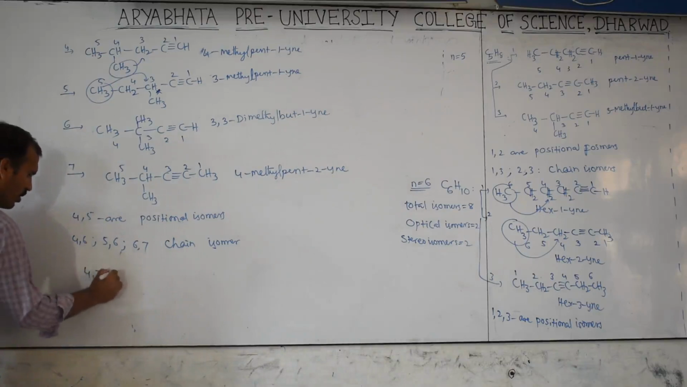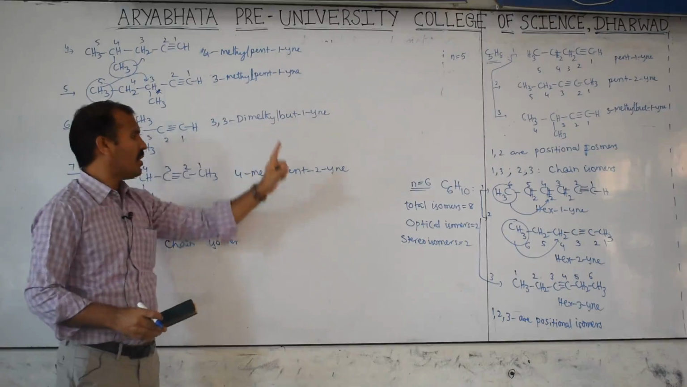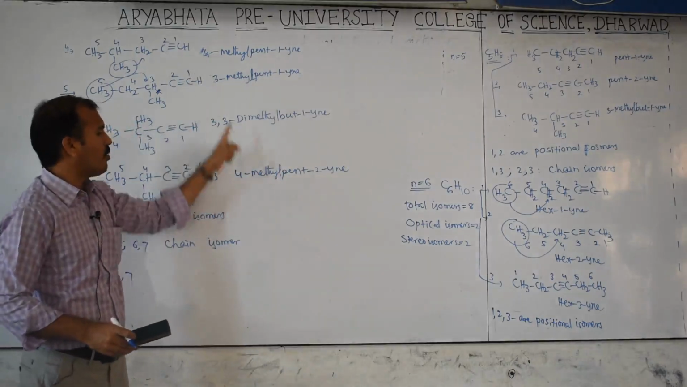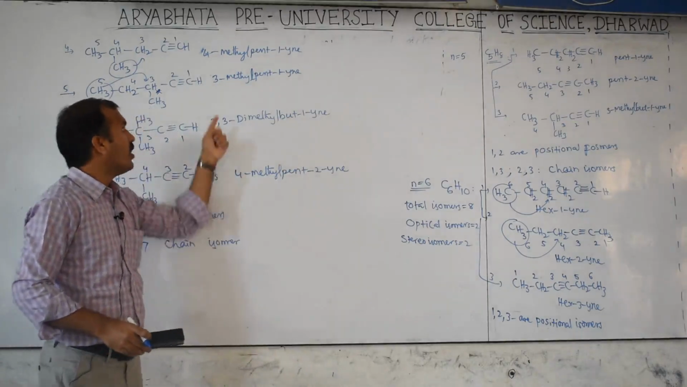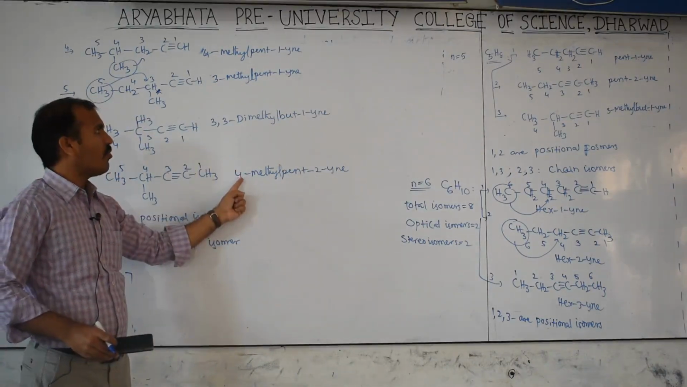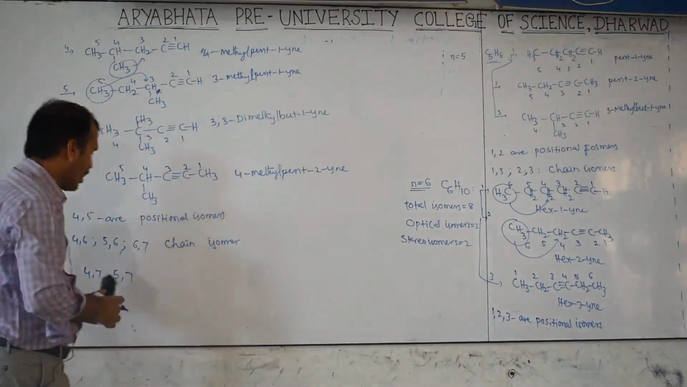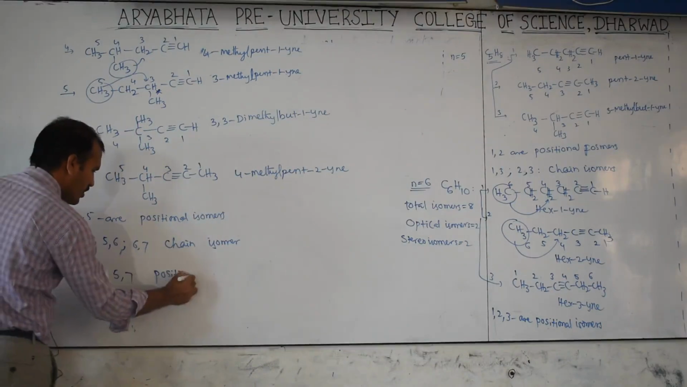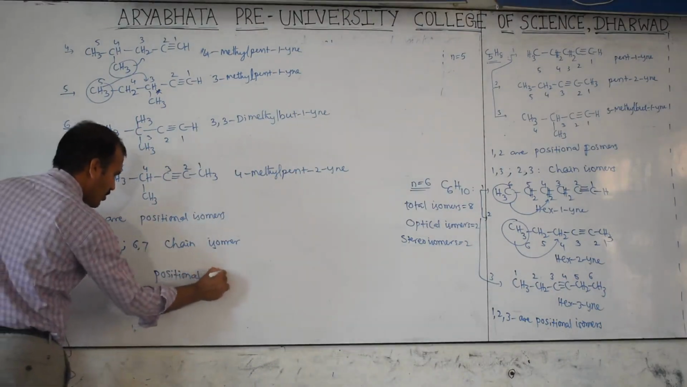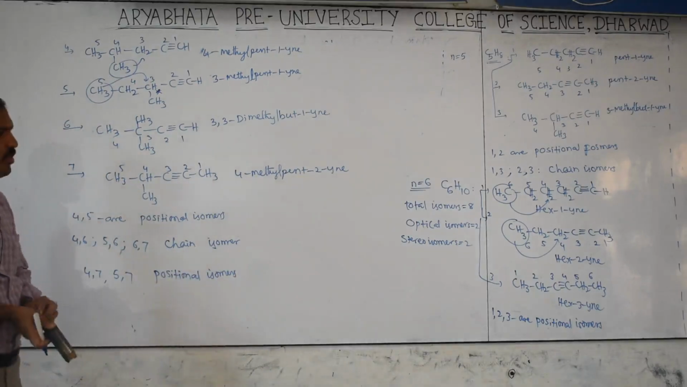4 and 7, 5 and 7. 4 is pent, here also pent. Here 4 methyl, here also 4 methyl. Here 1 yne, here 2 yne. If you observe, here 3 methyl, here 4 methyl. Pent, here 1, 2. So these two are again which type of isomer? These are positional isomers, because the root word is the same. Positional isomers. So like this they will ask in your competitive exam, PUC exam.